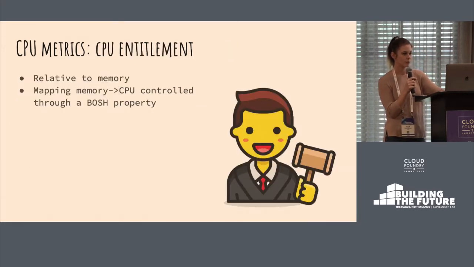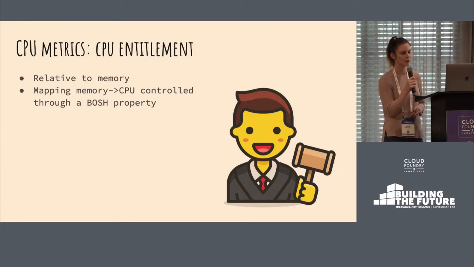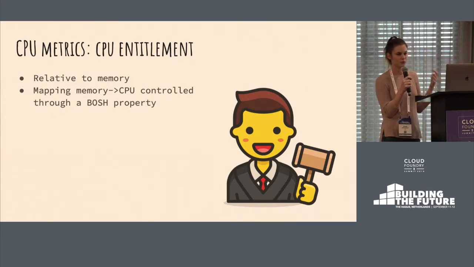So what did we do? We introduced a thing which is called CPU entitlement. So that is more or less the amount of CPU that your application is allowed to get, and it's being controlled by the instance size. So it's currently relative to the memory. So for example, a 2 GB application will currently get twice as much CPU time as a 1 GB application.